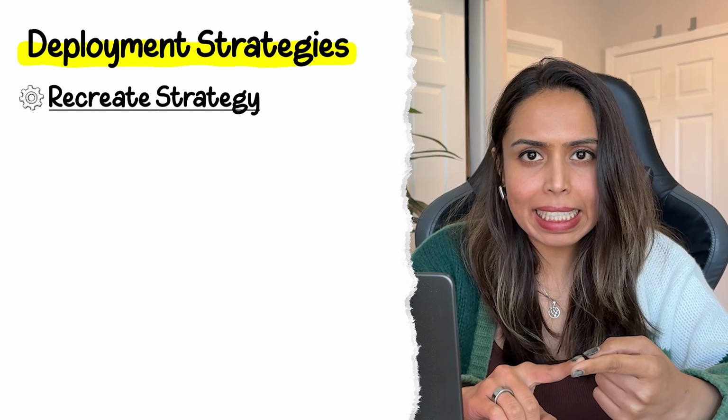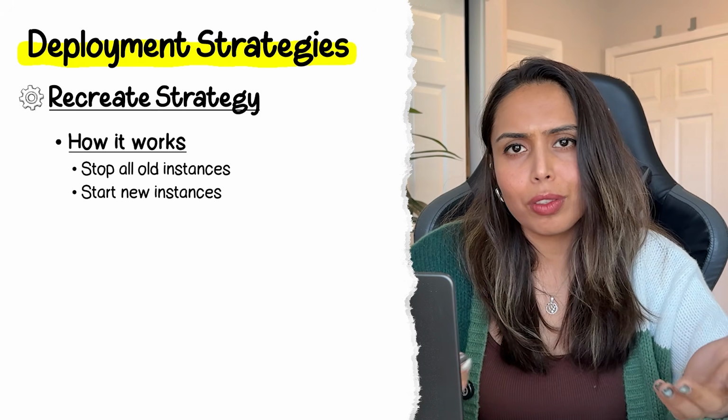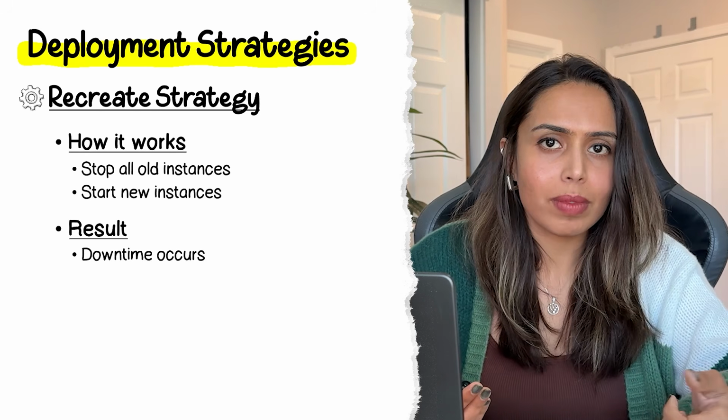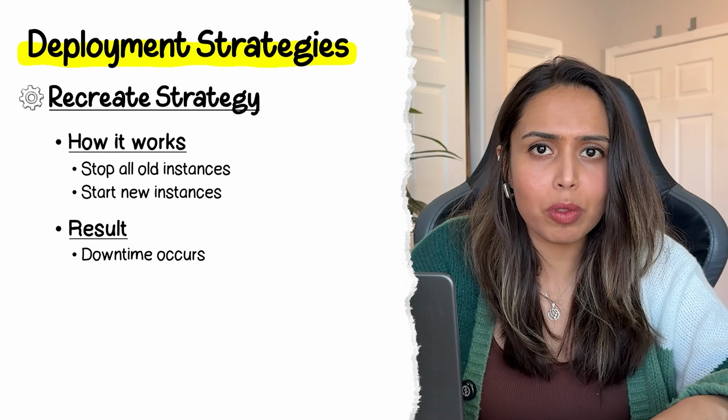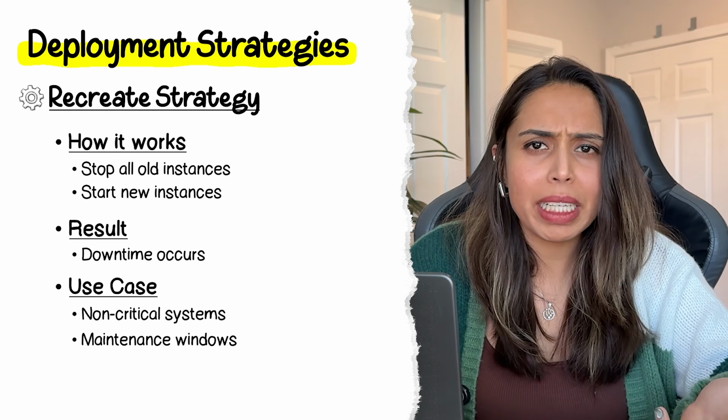The answer depends on your risk tolerance, your traffic volume, and how quickly you need to roll back. So now with delivery, there are different ways you can deploy this new feature. One way is recreate. You stop running all existing servers and you start the new ones. So naturally, there's a period of downtime. The reason being the new servers would take some time to come up. This is only acceptable for non-critical systems or during maintenance windows.